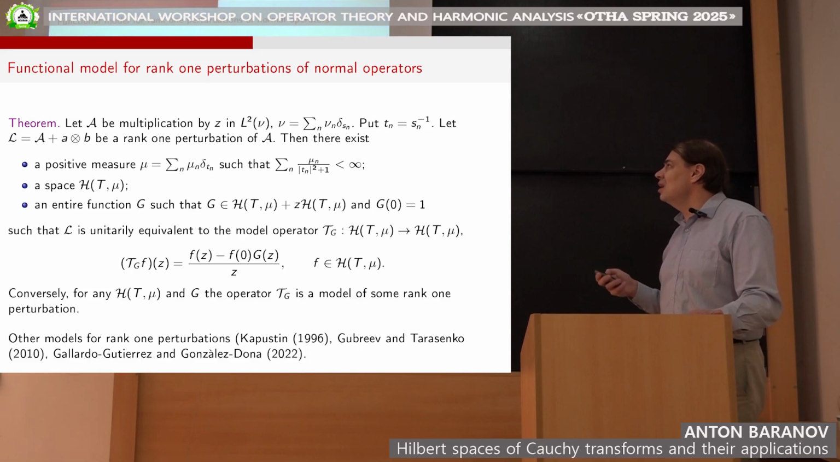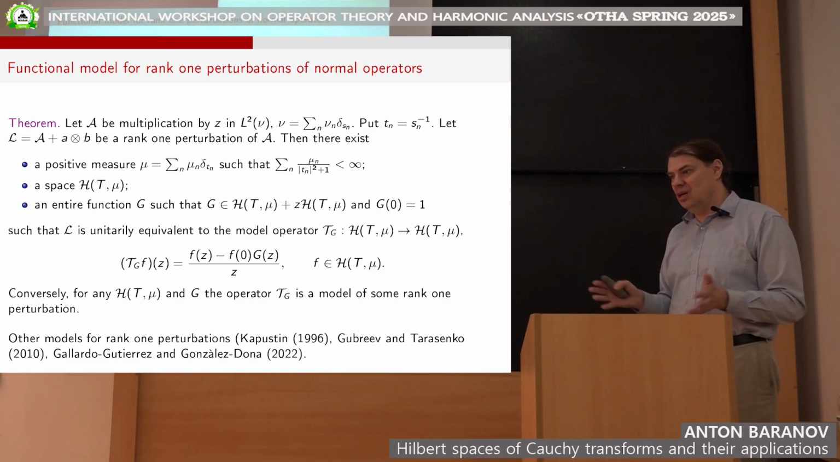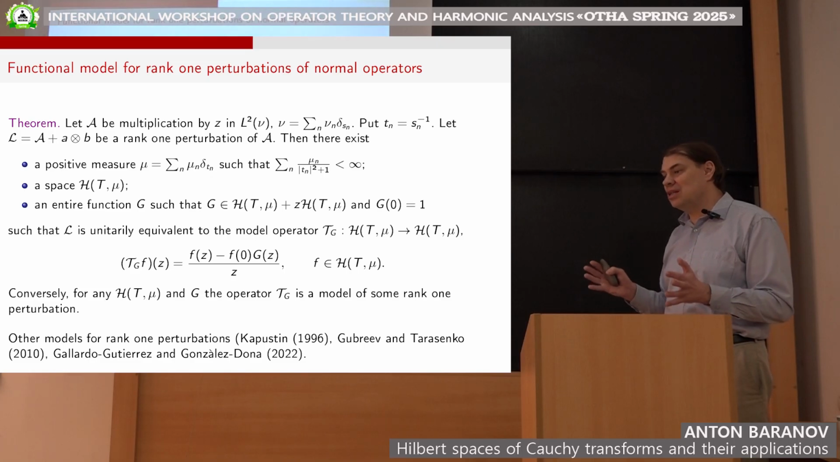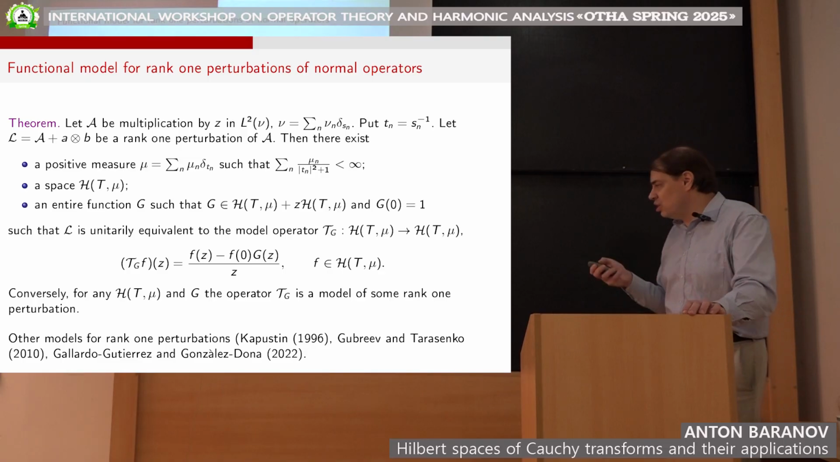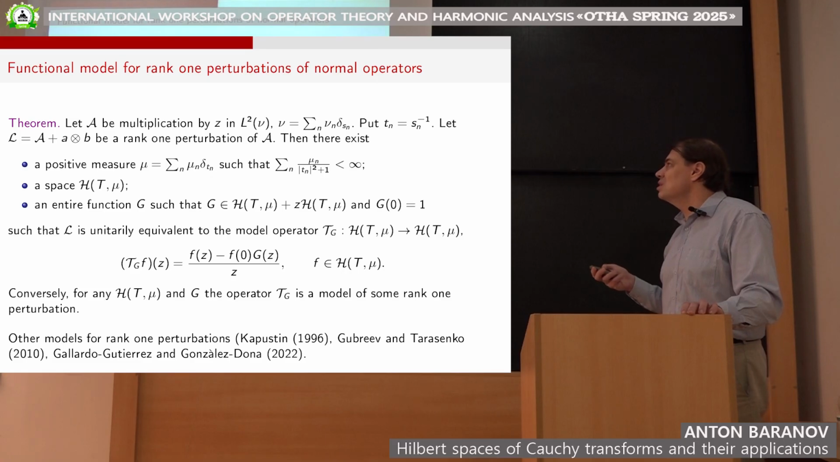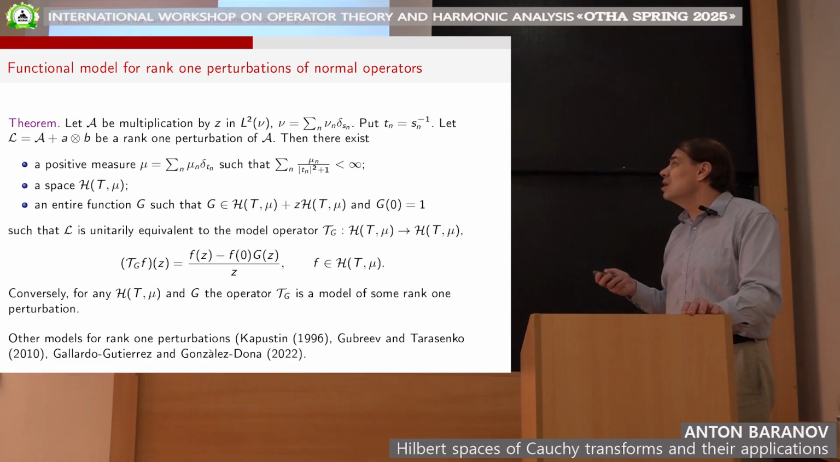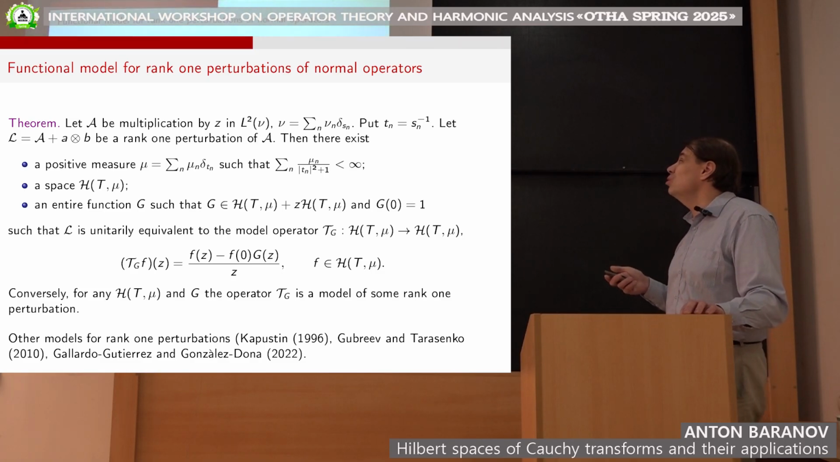And the key idea for how one can study such perturbations was to apply a certain functional model, which gives you a unitary equivalent operator of a very concrete form acting on some space of analytic functions, and in our case this is exactly this space of Cauchy transforms. So this is the function model. So let A be a compact normal operator, so we can think that this is simply the multiplication operator, multiplication by z in L2 of nu, where nu is this discrete measure.